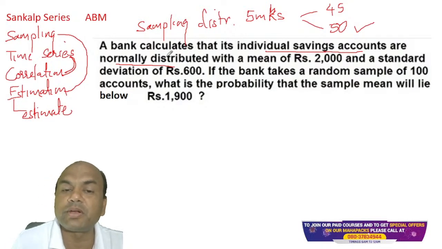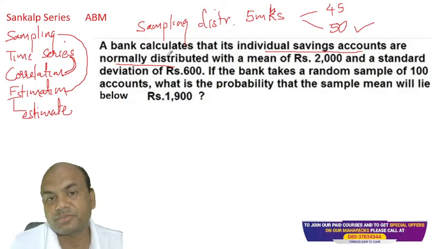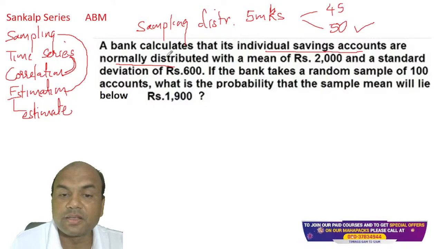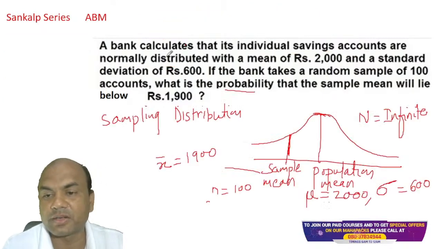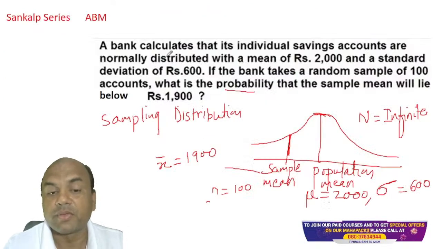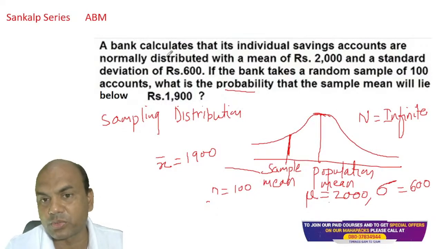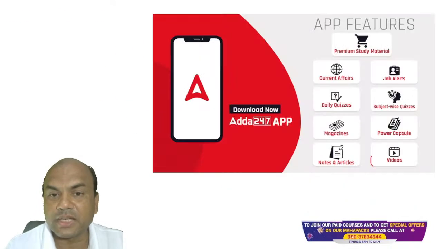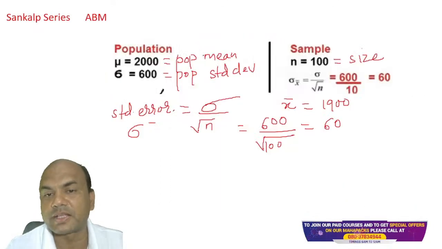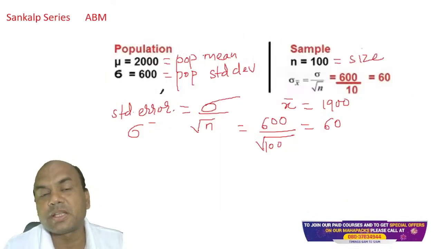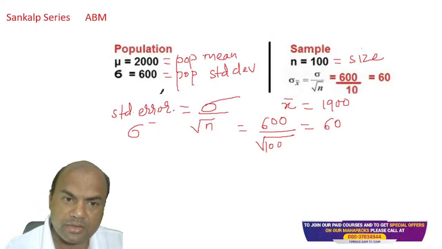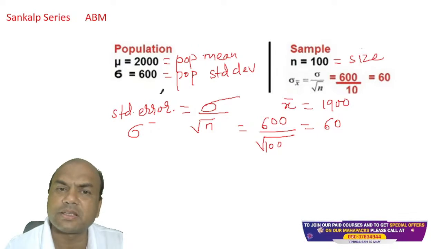This problem will be divided into two parts. One is population. Before going there, see here, I'll explain this graph also to you all. First, let me explain this population. This problem is in two parts: one is population and second is sample. Always remember this, population and sample.